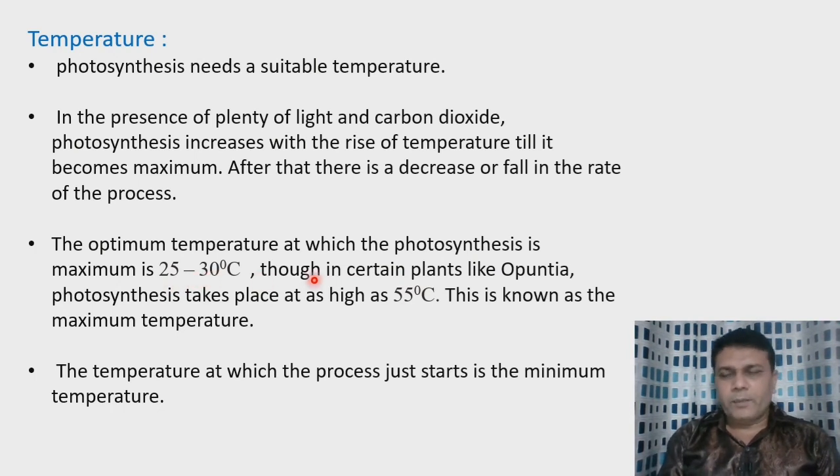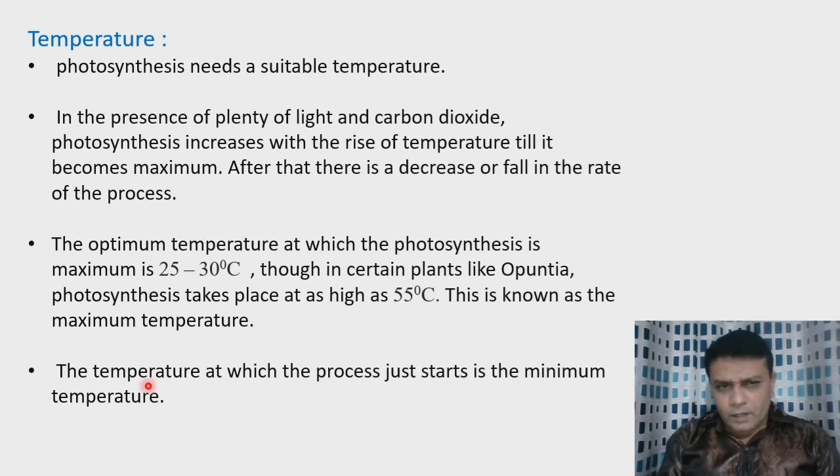Though in certain plants like Opuntia, you know that Opuntia is a xerophytic plant, photosynthesis takes place at as high a temperature as 55 degrees Celsius. This high temperature is known as the maximum temperature.